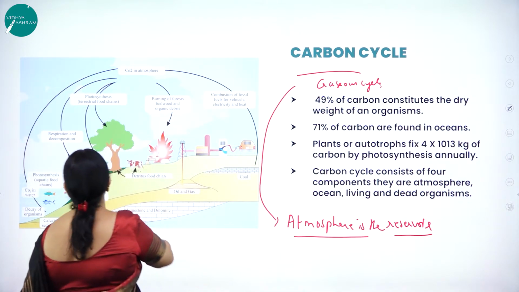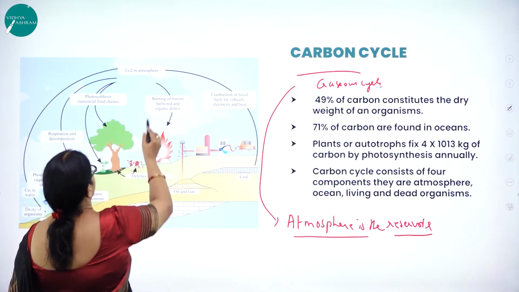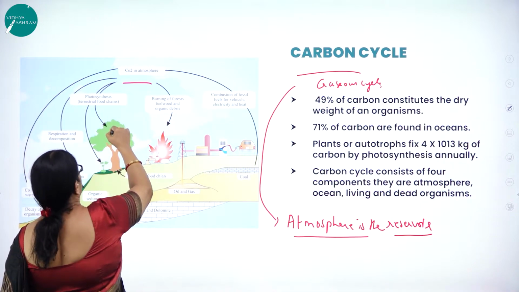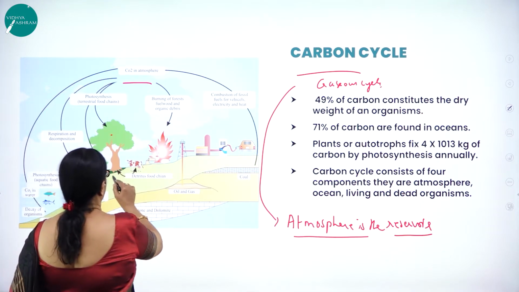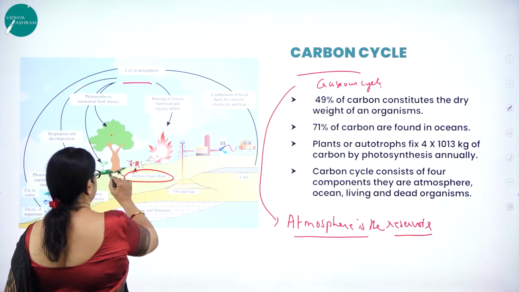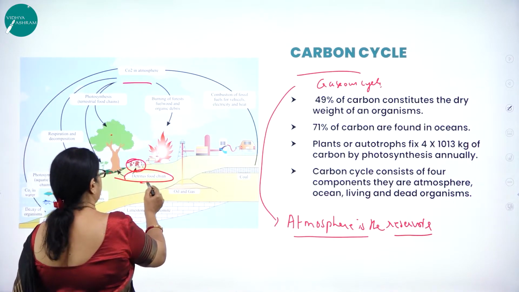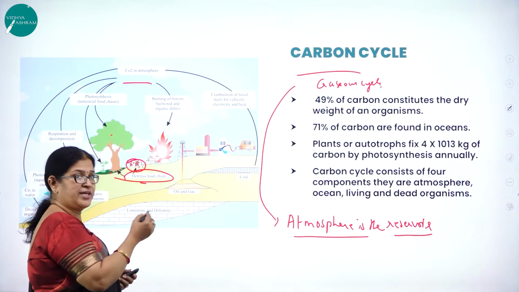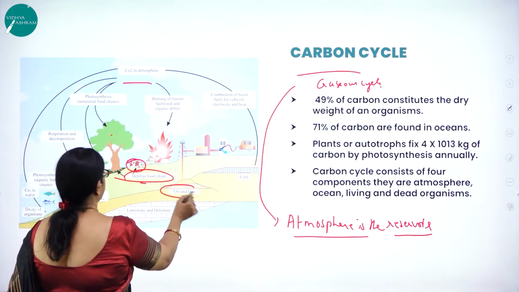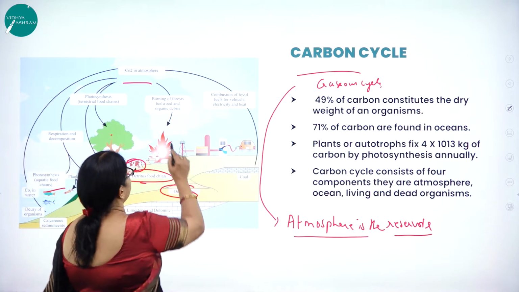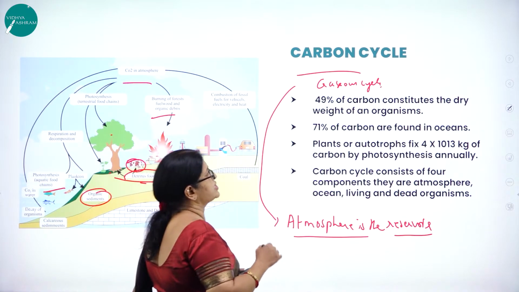Here you can see how the cycle is. Carbon dioxide from the atmosphere is utilized by the plants for photosynthesis, and then it is eaten by the cattle. Sometimes it is even decomposed. So here we can see the oil and organic sediments, photosynthetic. Right. So now let us understand what this carbon cycle is.